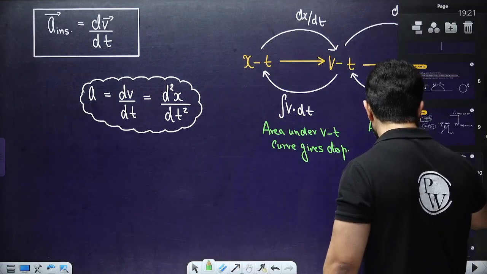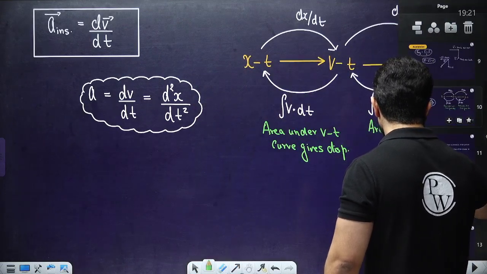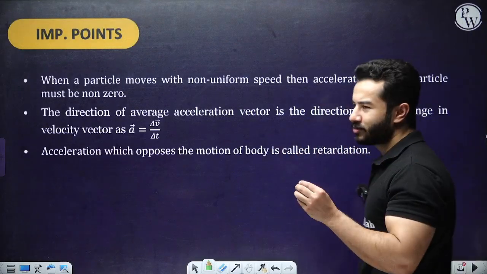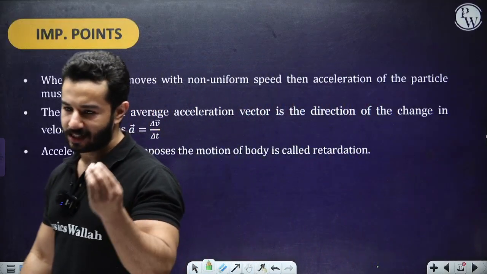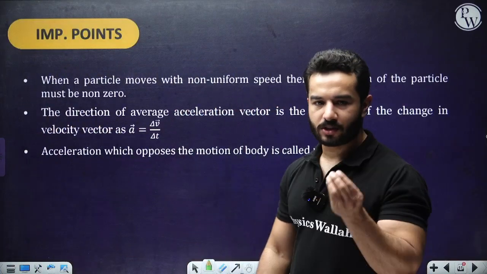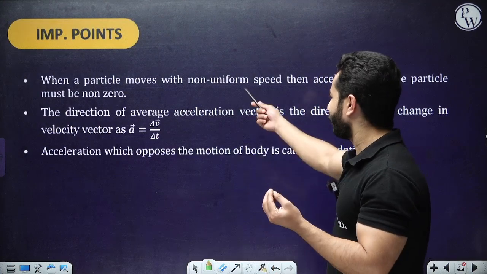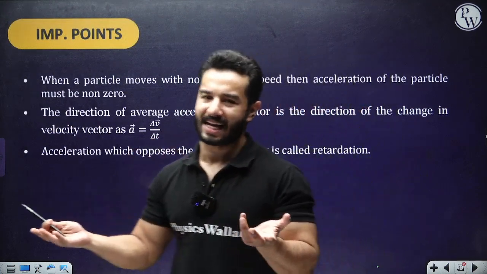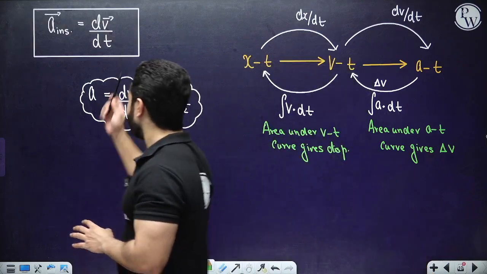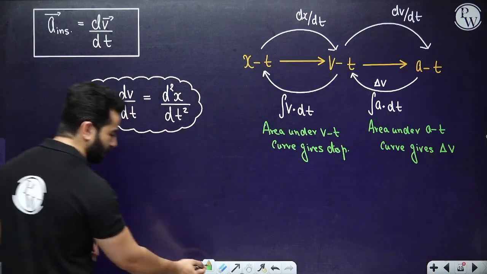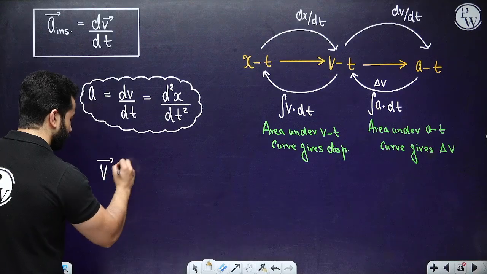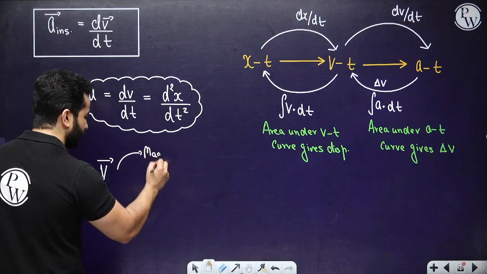So let's look into some important points. When a particle moves with non-uniform speed, now these are some of the most basic terms that you must remember. You must have also come across these terms in grade 9. If they say non-uniform speed, there is acceleration, right? It is nothing but change in velocity, and velocity has got two things, magnitude and direction.